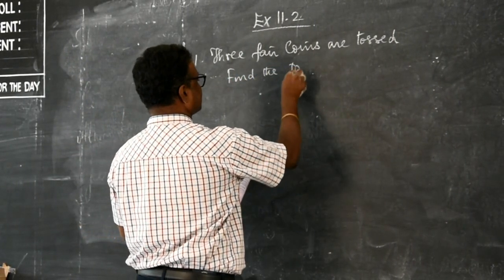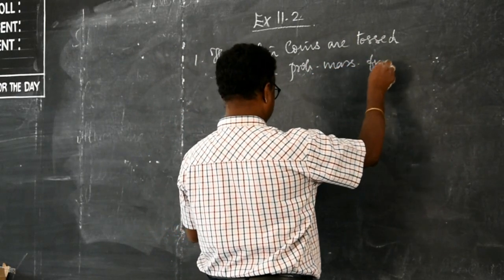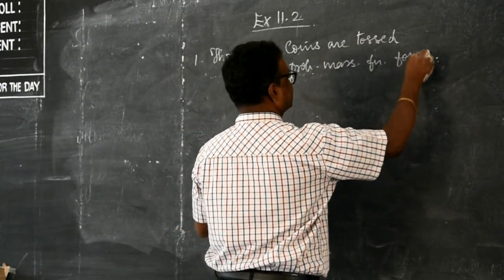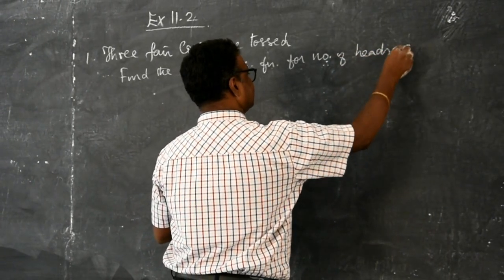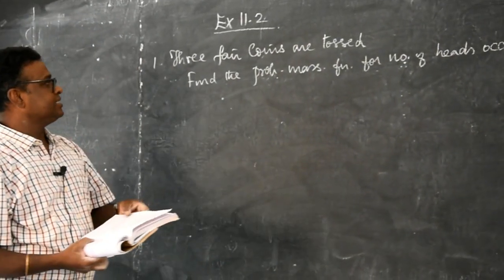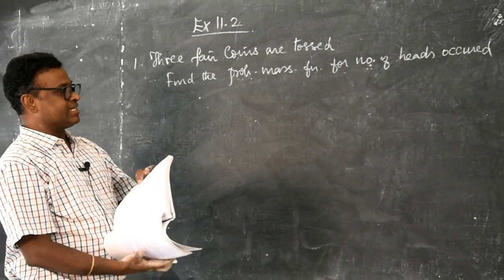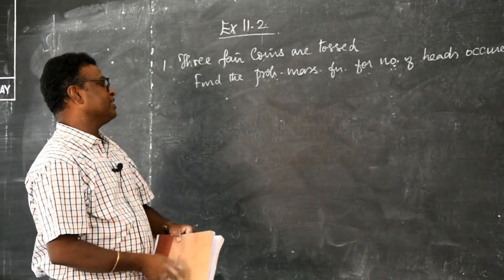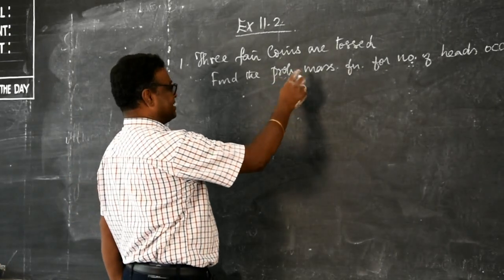Find the probability mass function for the number of heads that occur. So, they are tossing 3 fair coins and the presence of a head is considered to be success, and we have to find out the probability mass function for the number of successes.